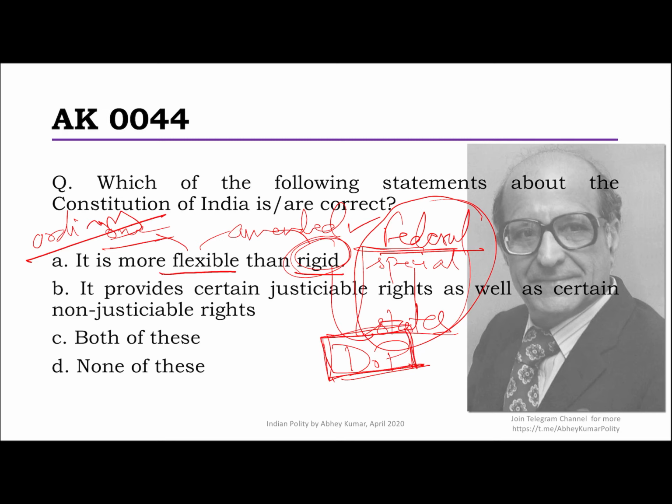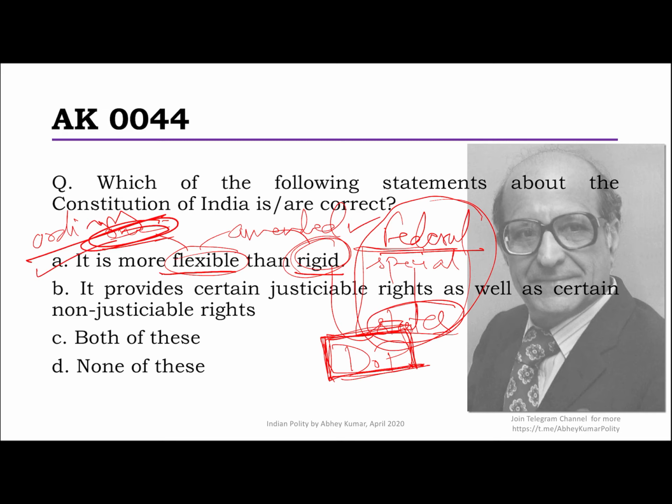So that is a very specific, few areas where division of power happens, and that is where you involve the states also. But rest of the constitution as such is a flexible constitution, because the government alone, even if there is a special provision, the central government alone can amend those parts of the constitution. So option A is correct.